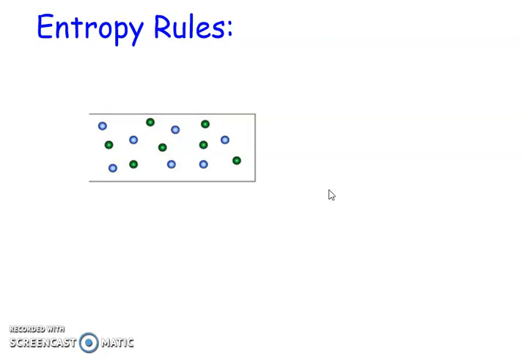If you have something where there's solid and gas on one side, but all solid on the other side, you're losing that gas portion and making those gases that were disordered, making them more ordered. So that would be a decrease in entropy, even though you still have solid on the reactant and product side. So look at overall what's happening. If you're getting more gas, your entropy is going to be increasing. If you're getting more solids, your entropy will be decreasing.